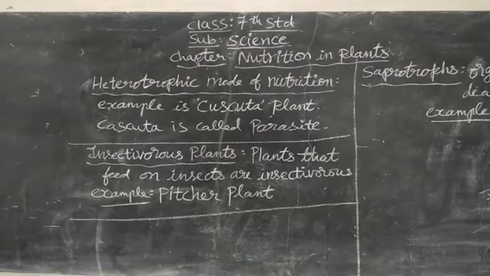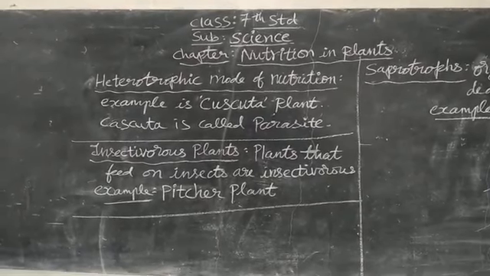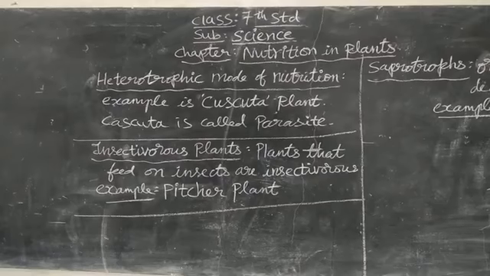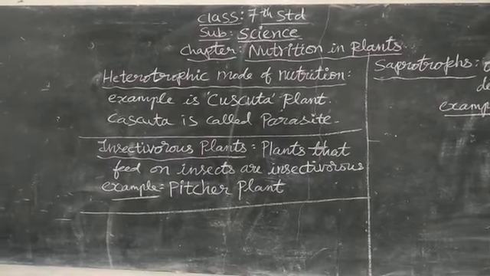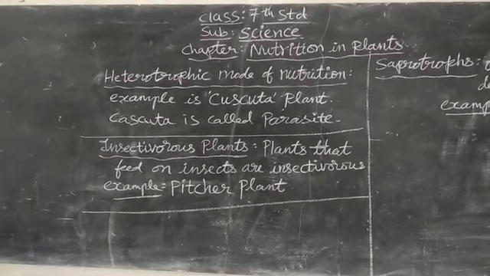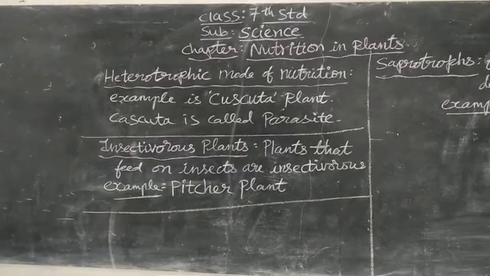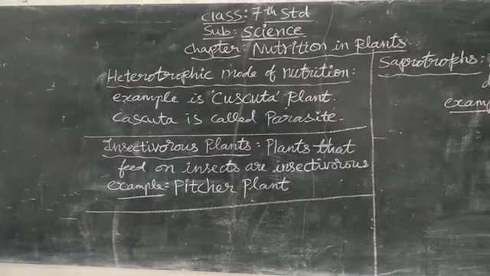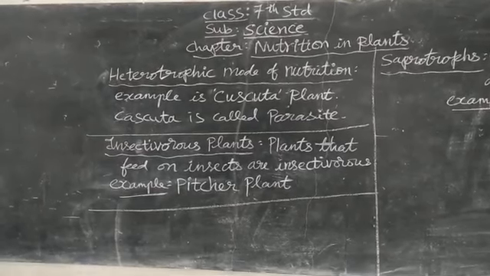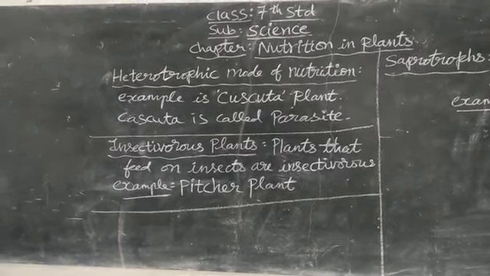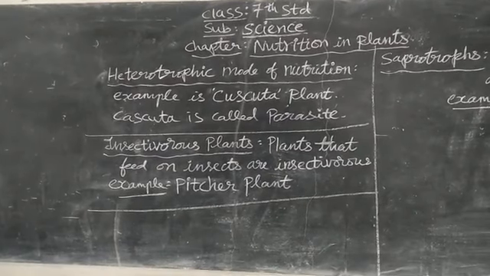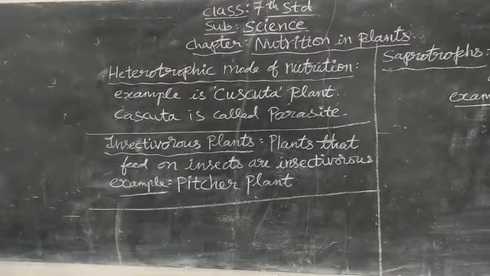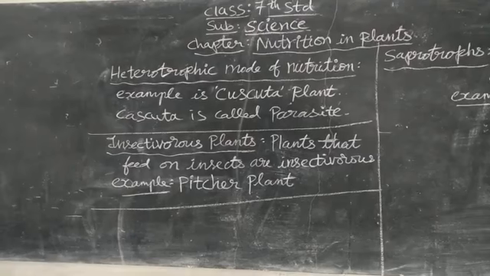Now, heterotrophic mode of nutrition. See, heterotrophic means there are some plants which do not have chlorophyll, so they cannot prepare their own food. They depend on other plants for food. Such plants are called heterotrophic. They depend for food on other plants. Example is Cuscuta.